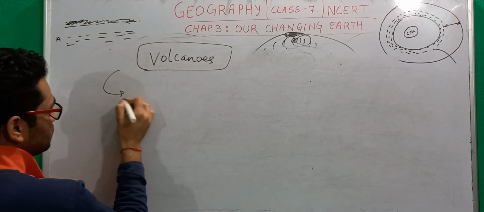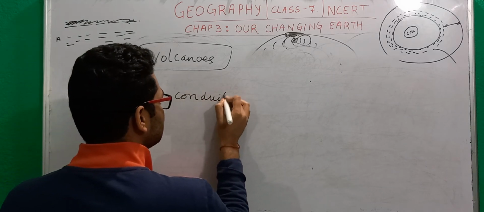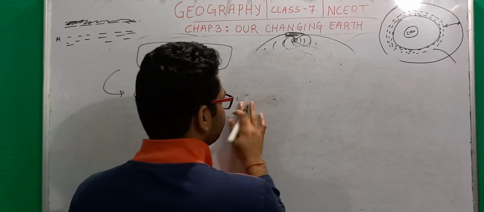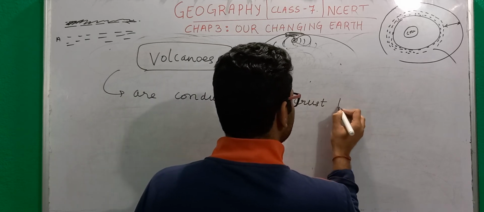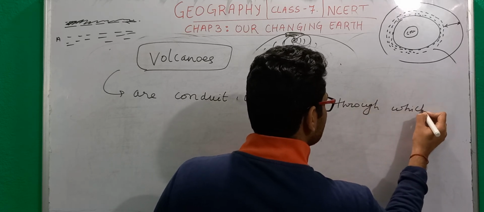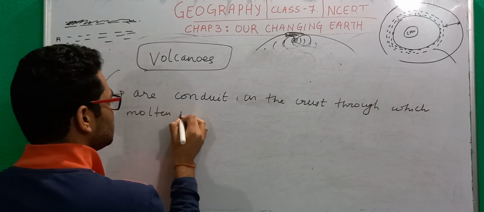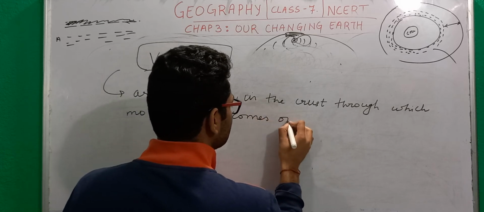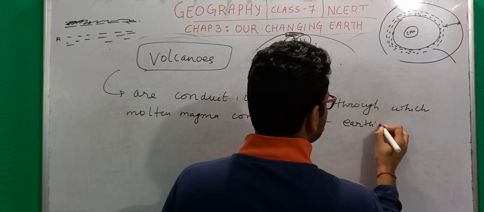So volcanoes are basically a conduit on earth, in the crust, through which molten magma comes out of the Earth's interior.